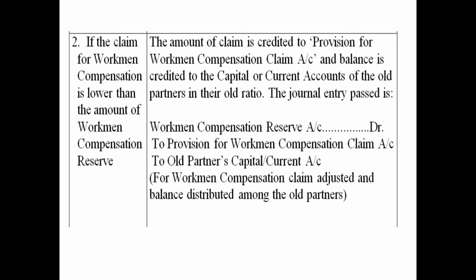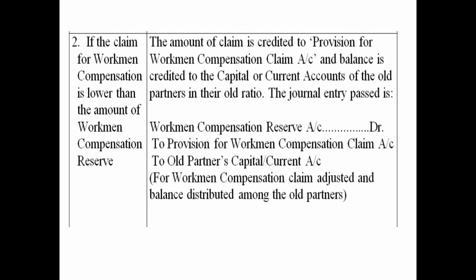Since it is a reserve, it carries a credit balance, but when we are wiping it off or closing it, it will carry the opposite, that is a debit balance. To provide for the workmen compensation claim, because now the firm has to meet the liability since the liability has occurred. Liability carries a credit balance, therefore that part of WCR for which the liability is to be paid will be credited to provision for workmen compensation claim account.